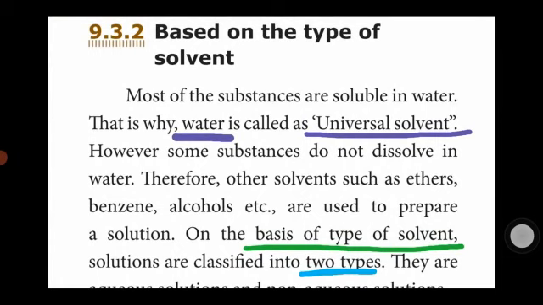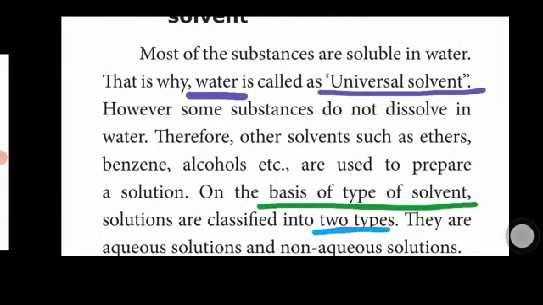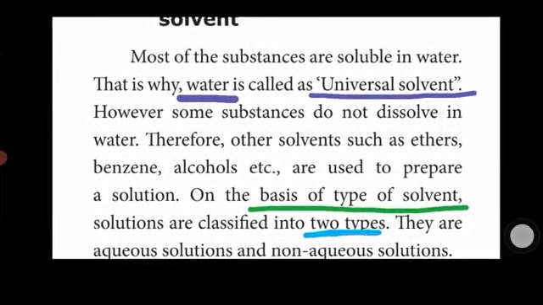That is why water is called the universal solvent. However, some substances do not dissolve in water. Therefore, other solvents such as ethers, benzene, alcohol are used to prepare a solution. On the basis of types of solvent, solutions are classified into two types. What are the two types? One is aqueous solution, another one is non-aqueous solution.